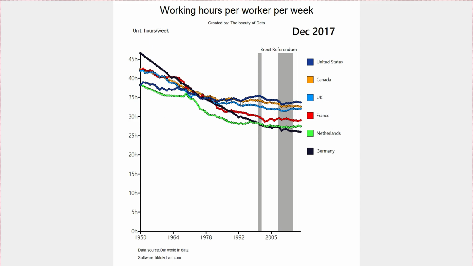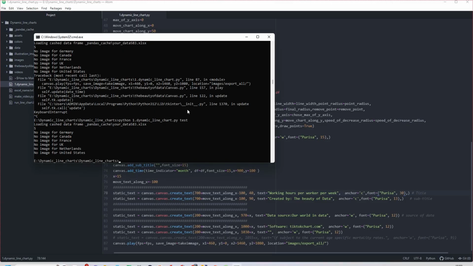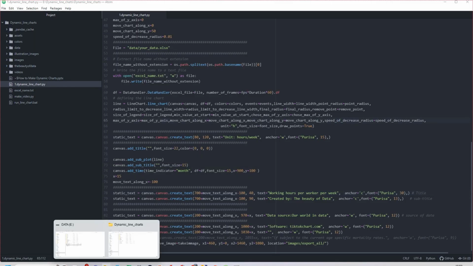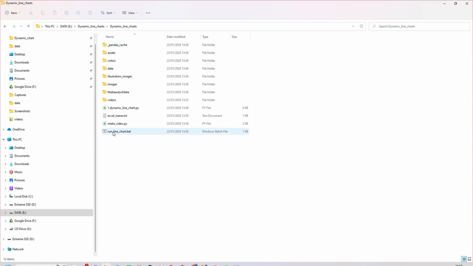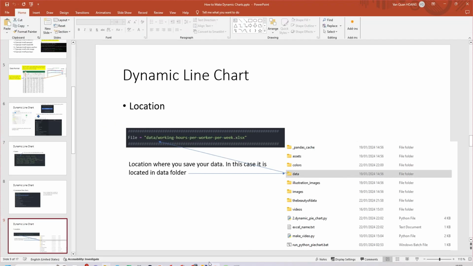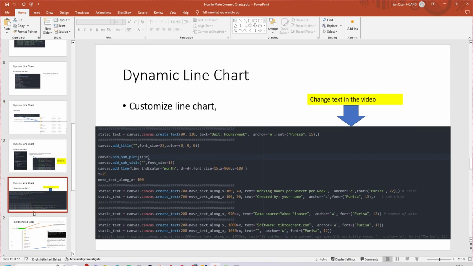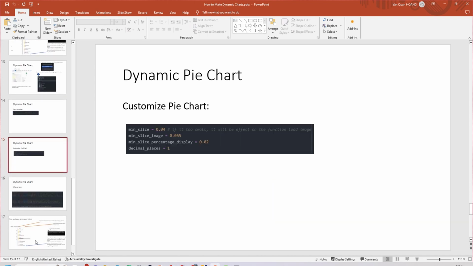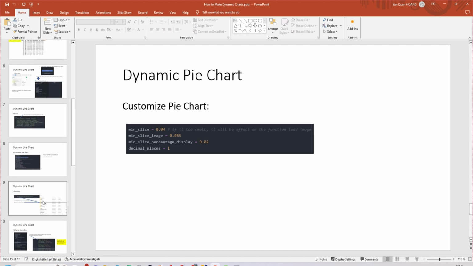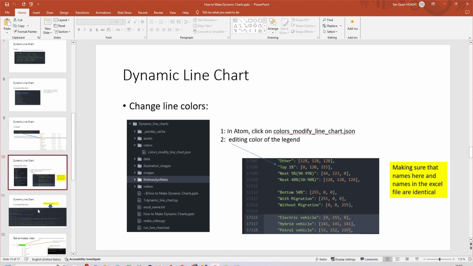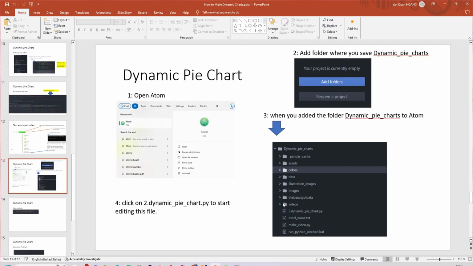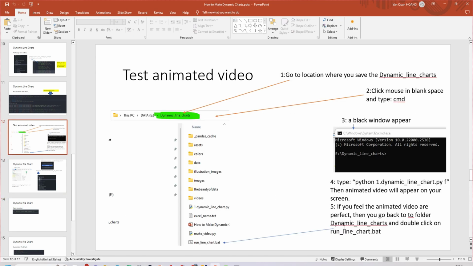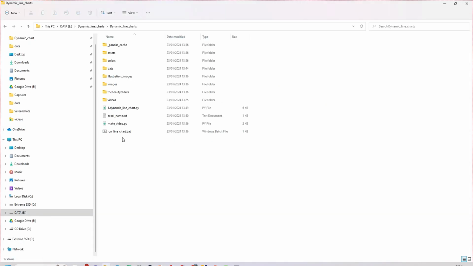So when you have this and you feel this is already perfect, you want to generate the video. To generate the video, you come back to the folder and you see run dynamic chart. I already put it in the Python file, in the Excel file here, and you click on the dynamic line chart like me. Or you just follow my video: you click on run dynamic line chart. But before